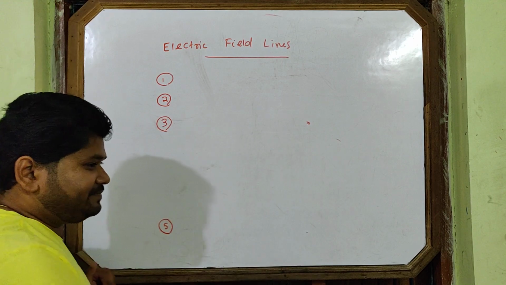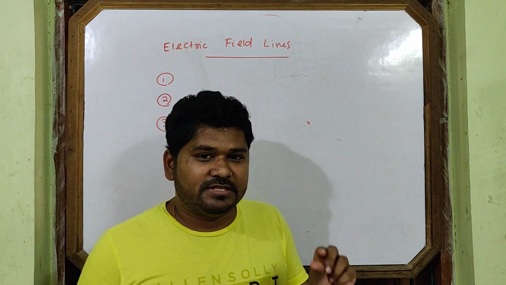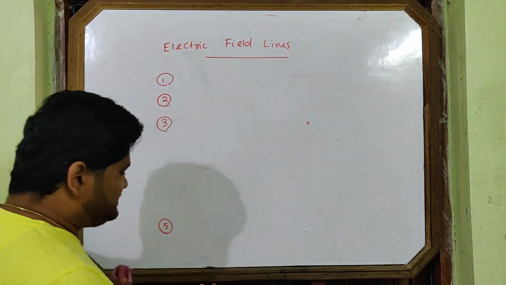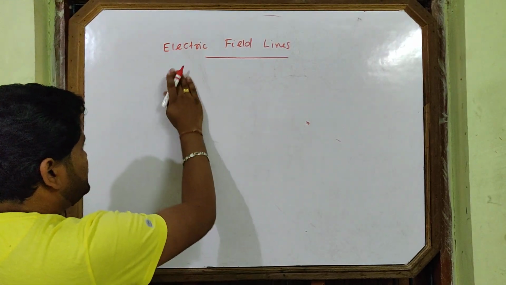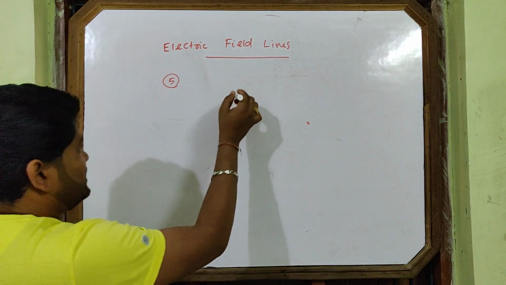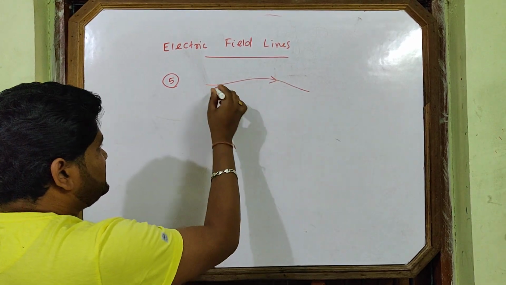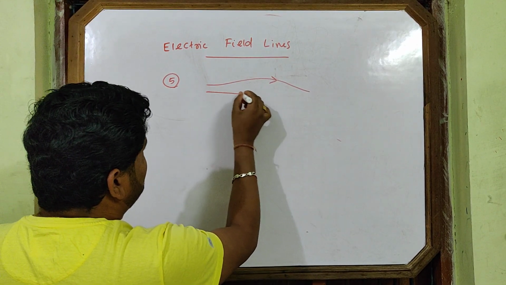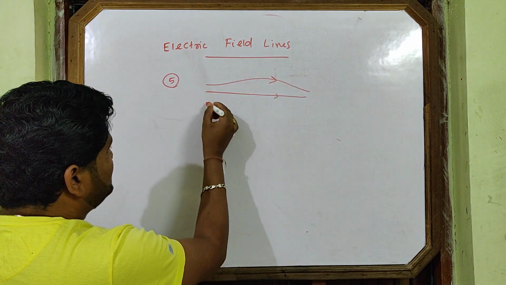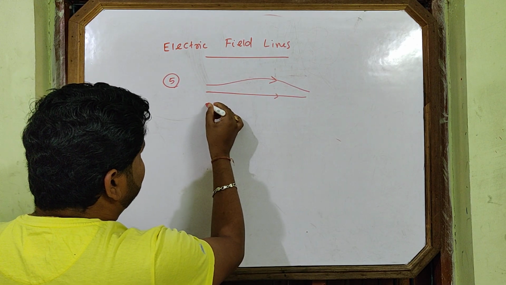The region where lines of force are crowded, intensity is more. For example, I am showing you, see, this is one line, this is one line, and this is one line.